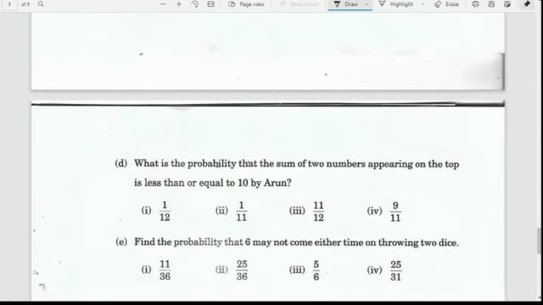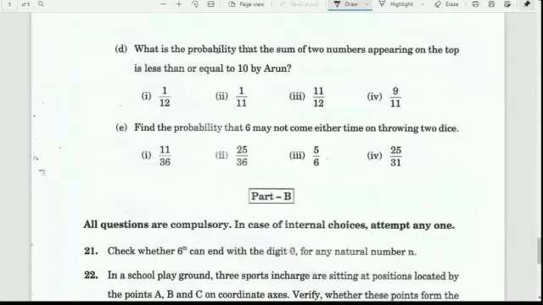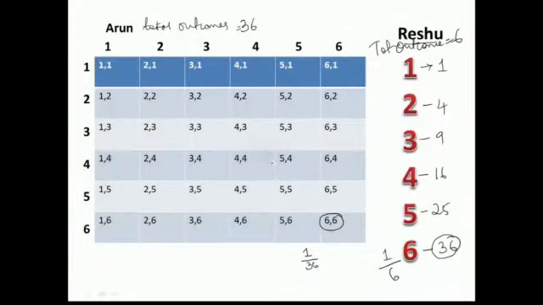Next question. What is the probability that the sum of the two numbers appearing on the top is less than or equal to 10? Now look here, this is the sum for Arun. Let us check the possibility of getting equal to 10 or less than 10.